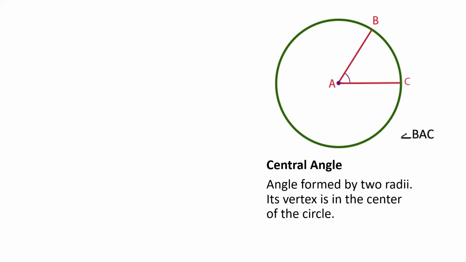Okay, and the central angle is made of 2 radii. Okay po. Example here is radius AB and radius AC. So ang nabuo niyang angle ay angle BAC and that is a central angle. Okay?